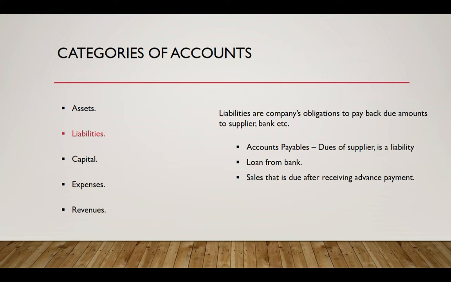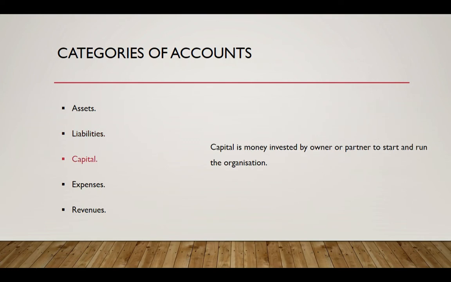And the accounts payable accounts, which are dues that we owe to the supplier, are also a liability of the business. And any sales proceeds which are to be carried after receiving advance payment from a buyer are also a liability of your company. And capital. I already explained what a capital account is.